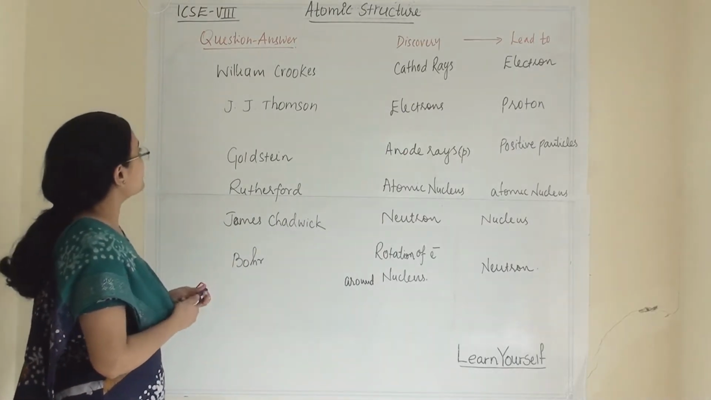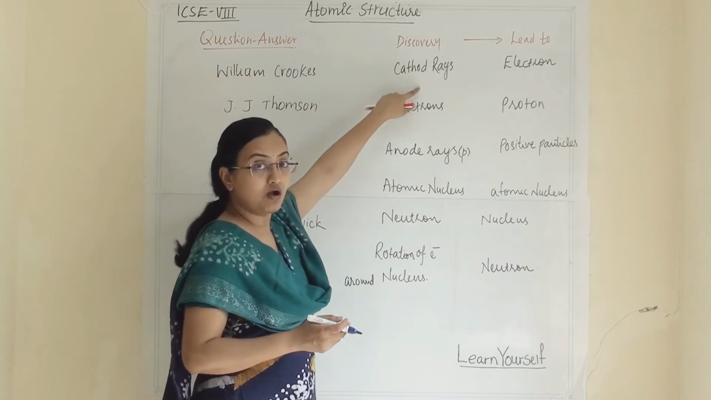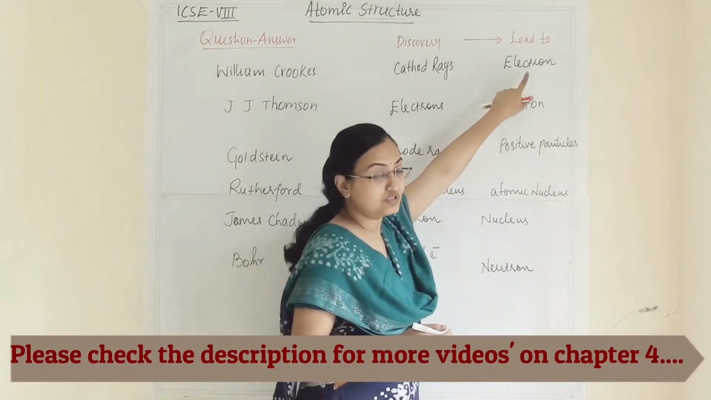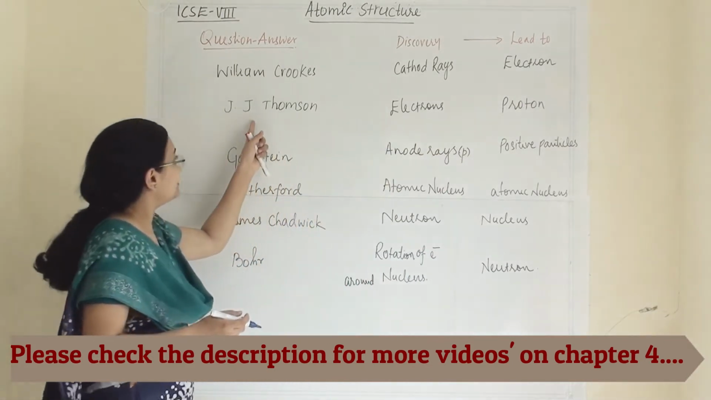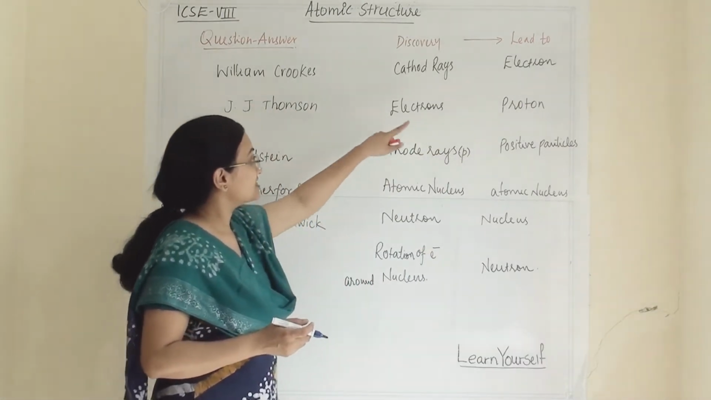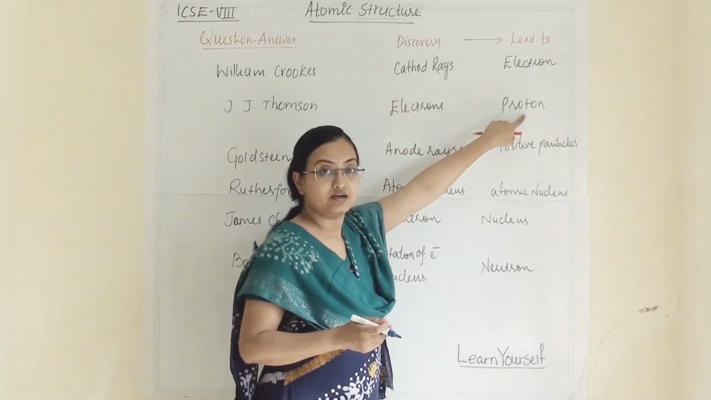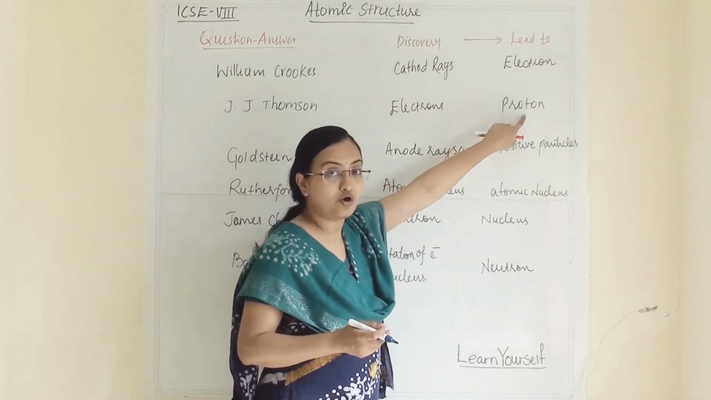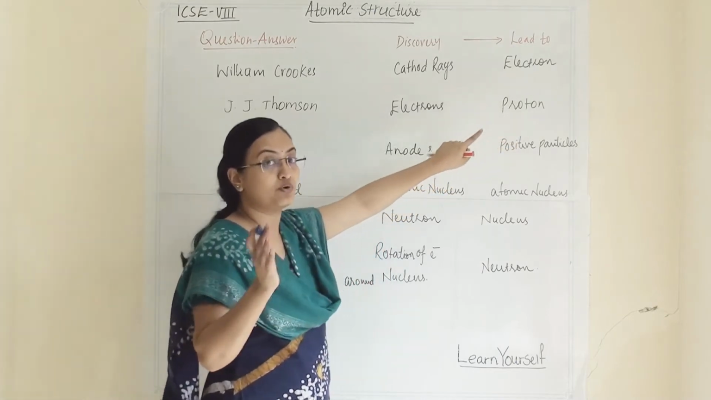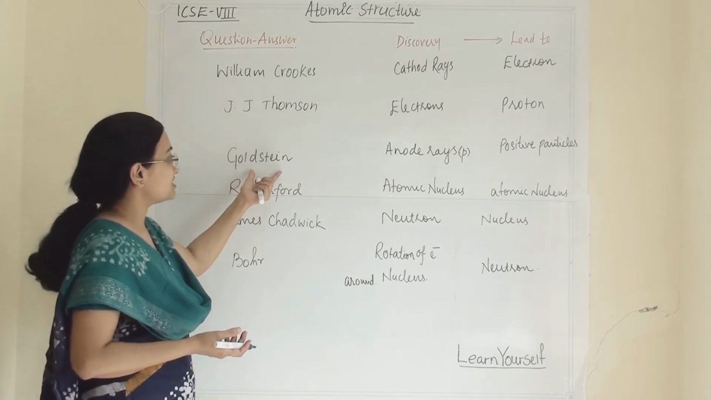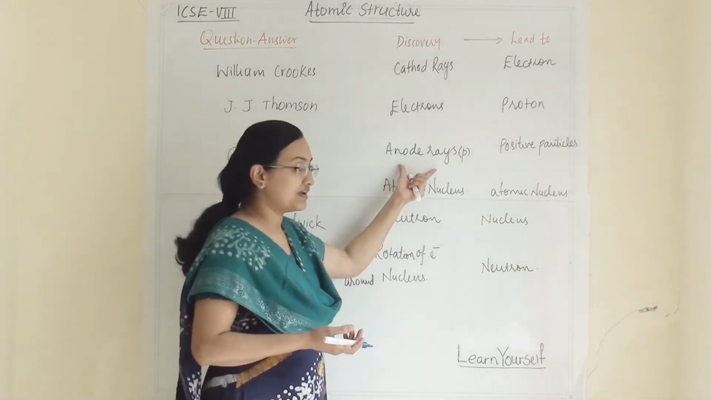So first is William Crookes. He discovered the cathode rays, and that discovery led to the discovery of the electron. Then J.J. Thomson discovered electrons, and then it led to the discovery of the proton particle, or positive particles, or anode particles. Then Goldstein discovered anode rays.